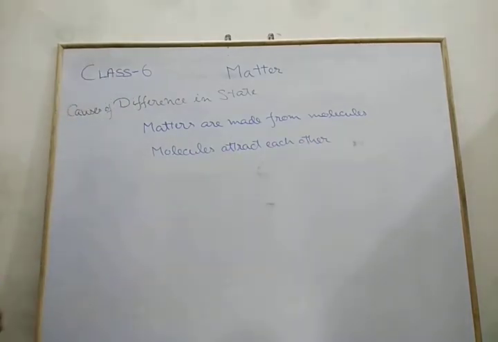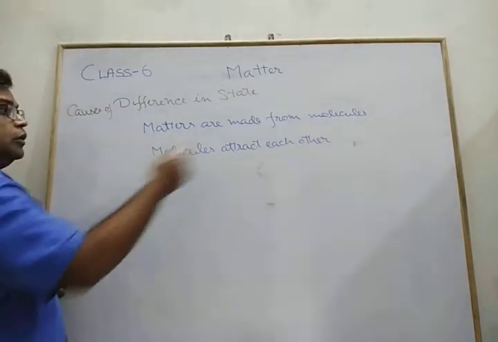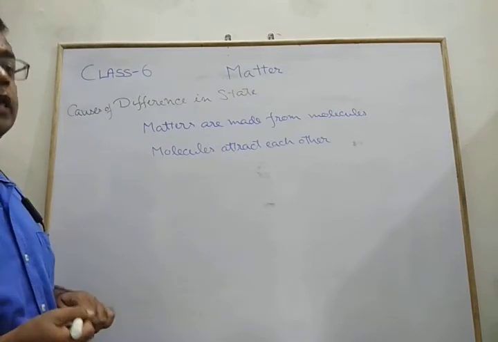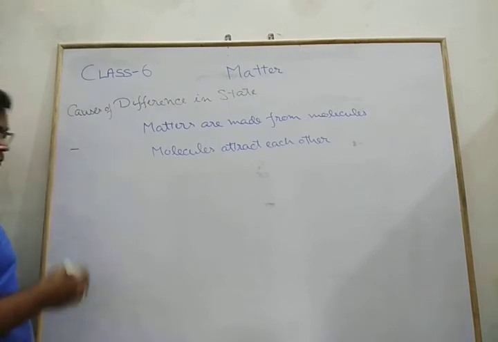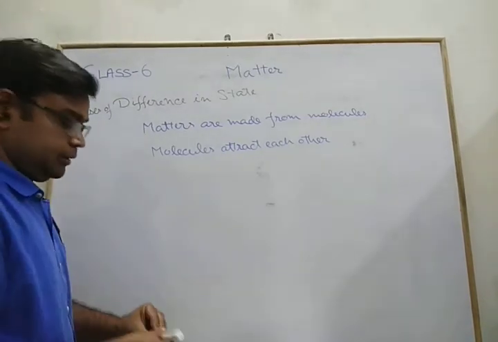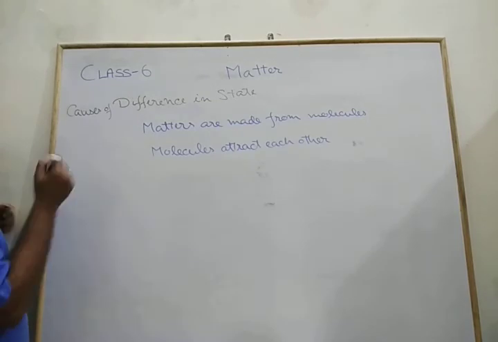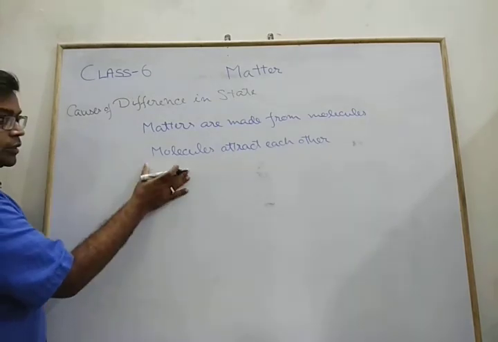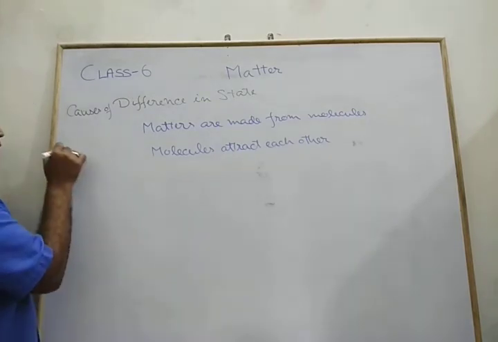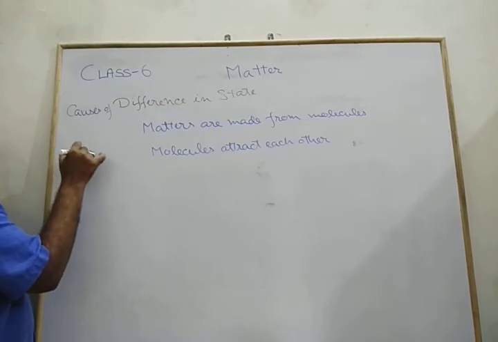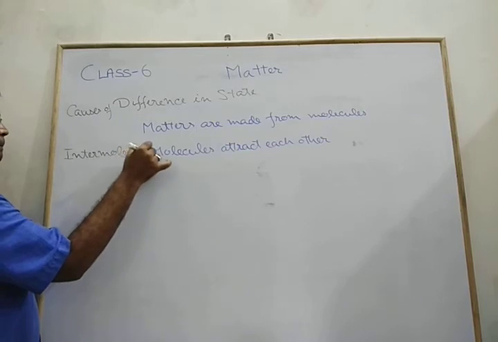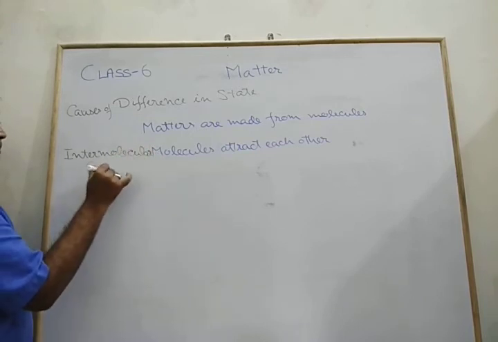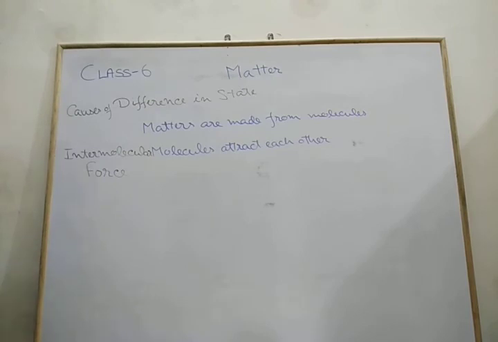Molecules attract each other, and this attraction is known as intermolecular force. I am using black ink, and this is known as intermolecular force.